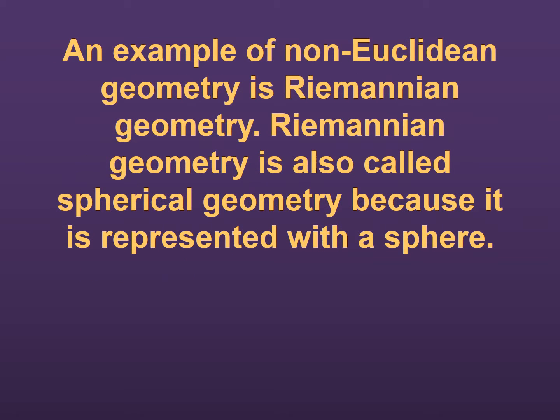And actually, it is also called Riemannian geometry. So Riemann was a mathematician, and so this is called Riemannian geometry. You might also hear later, if you ever study calculus, you will hear of Riemann sums. So that name will be repeated in different courses. It's called spherical geometry versus Riemannian geometry. It's the same thing, but people refer to it as spherical geometry because it's represented with a sphere.